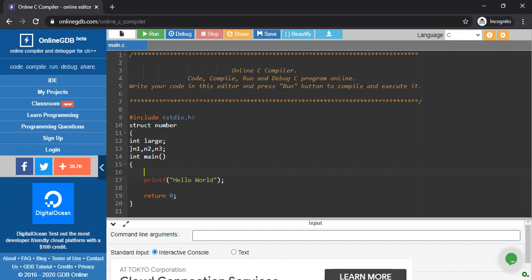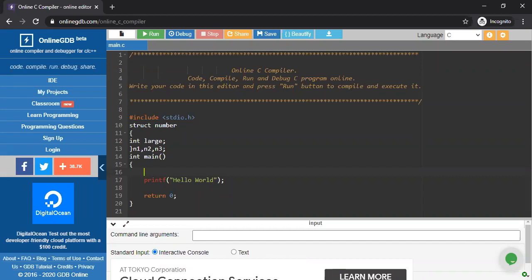But why in this way? Because you are going to execute this program using structure, nothing else. Nothing else. So your logic is the same logic which we use in a simple largest program. In that case we write n1 greater than n2, double ampersand n1 greater than n3, then n1 is large.